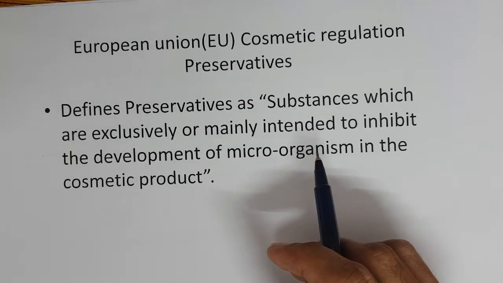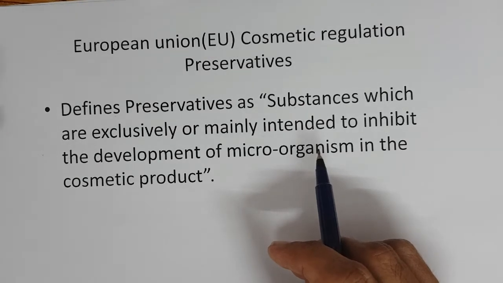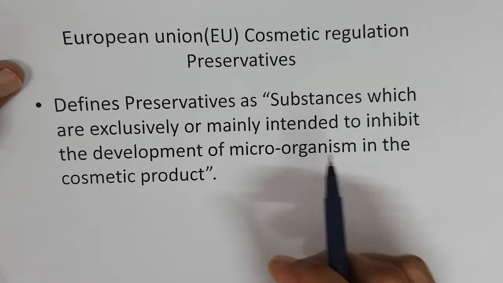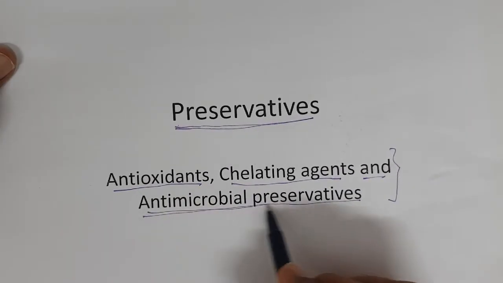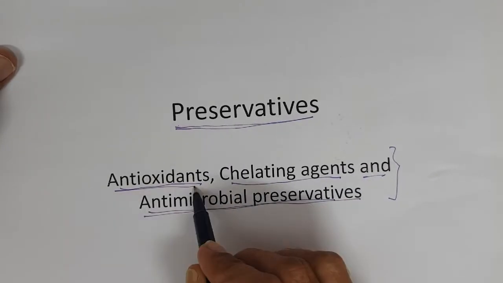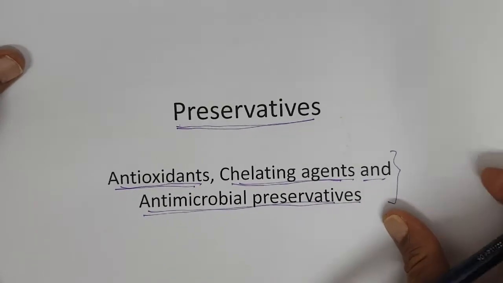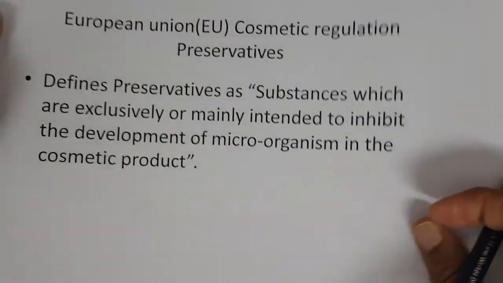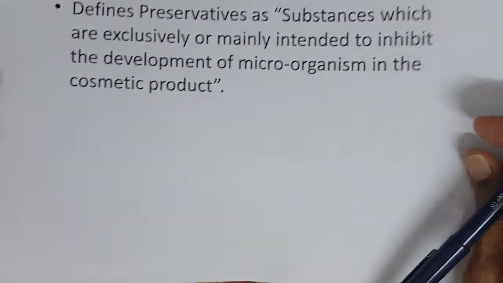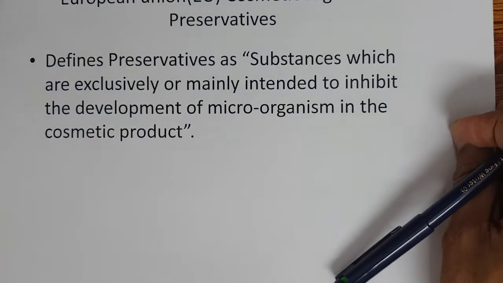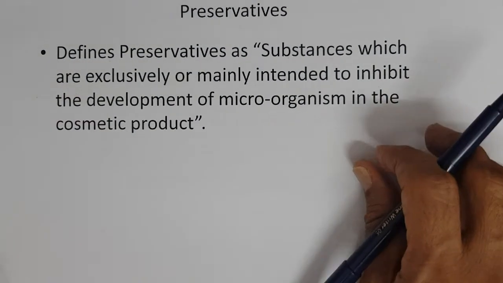Keep this point in mind, but for our study in this section, apart from antimicrobial preservatives, I am taking antioxidants and chelating agents also as preservatives, right? That is the difference.